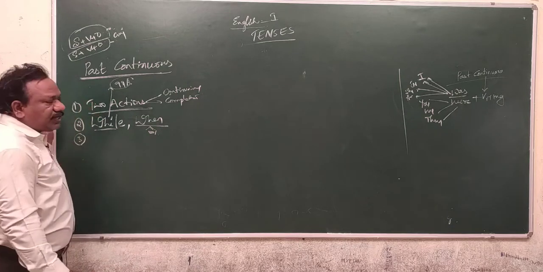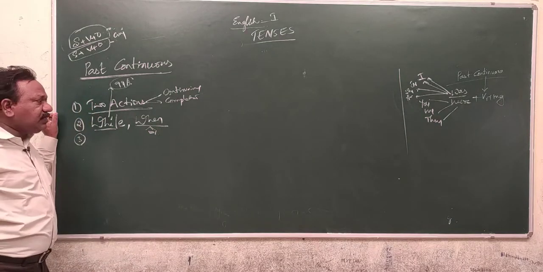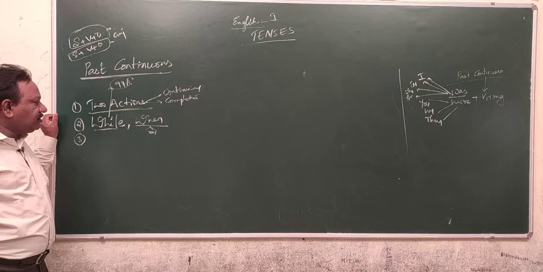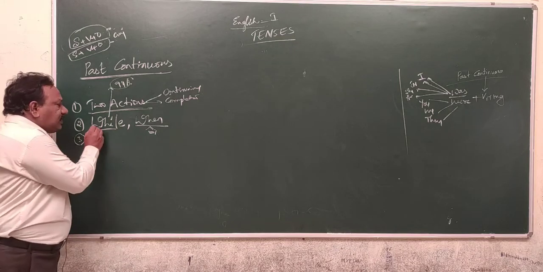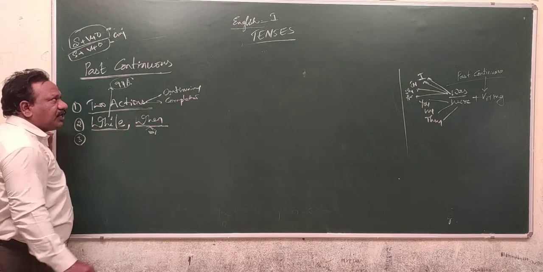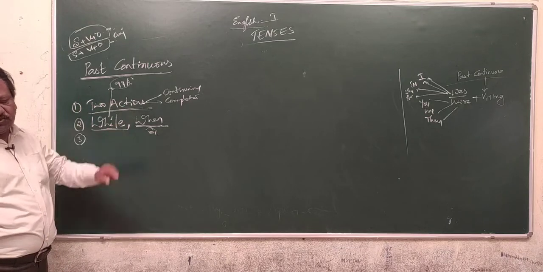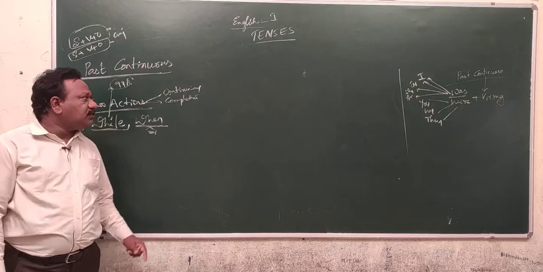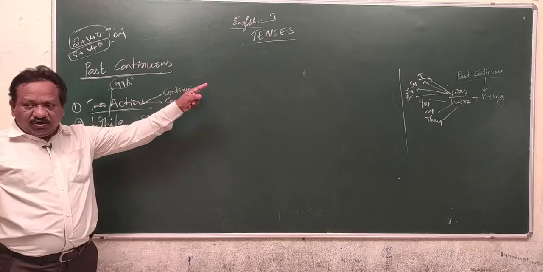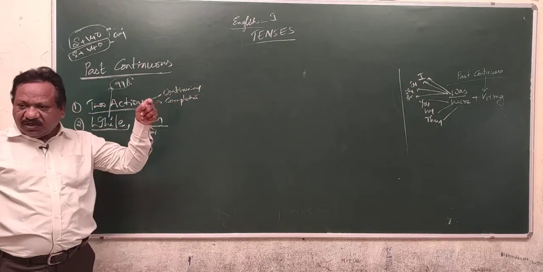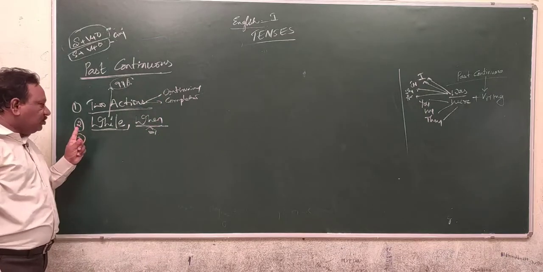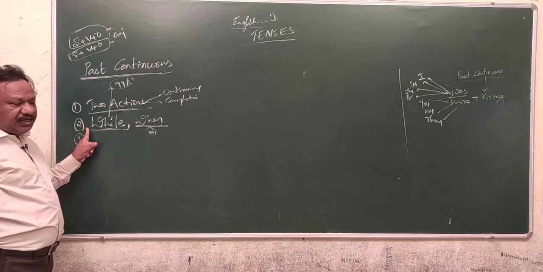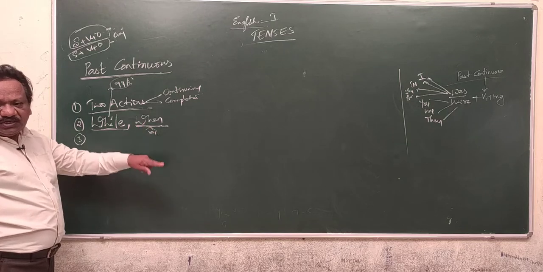It may be past continuous usage, it may be past perfect usage. Isn't it? See, there should be two actions in a sentence. One action should be in the continuing process, another action must be the completed one. Generally while conjunction, sometimes when conjunction is used.